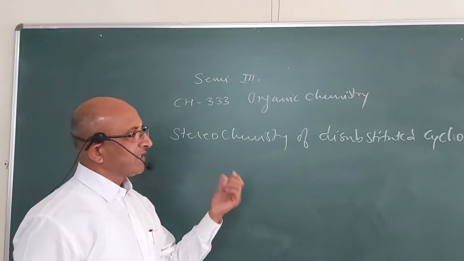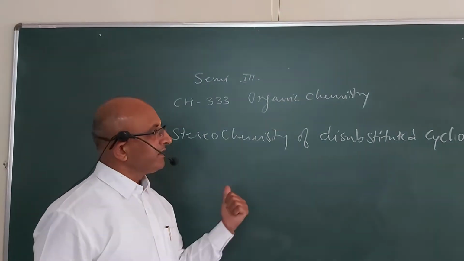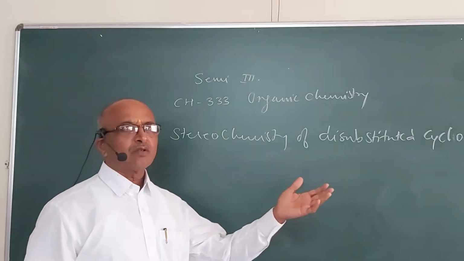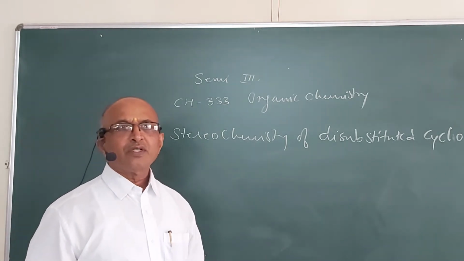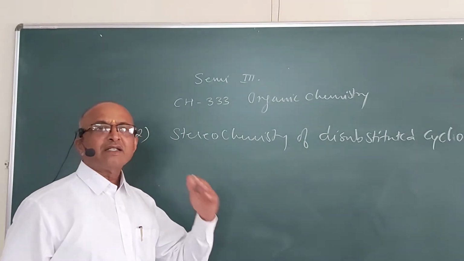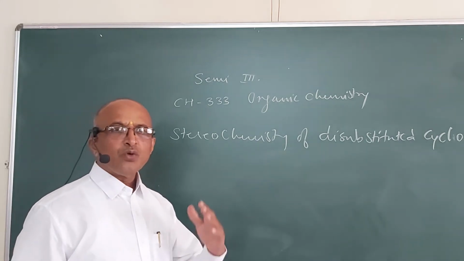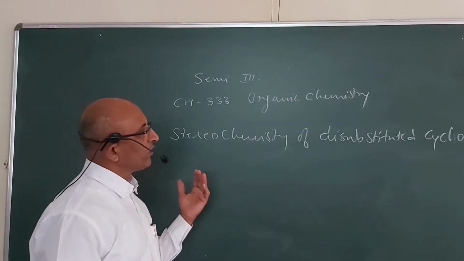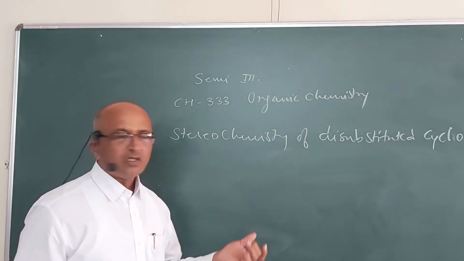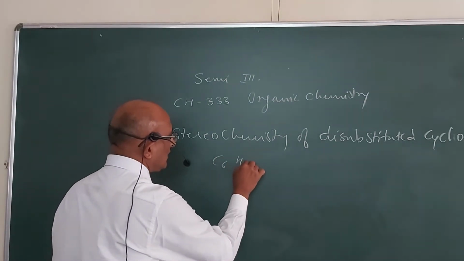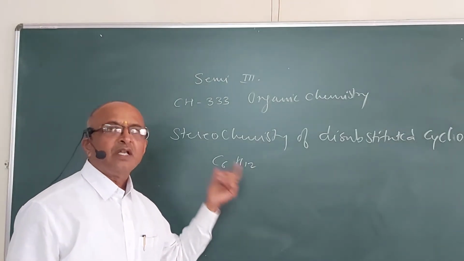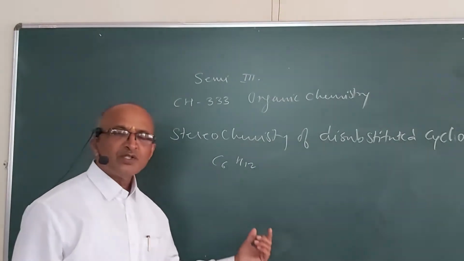And in second year also we studied the stereochemistry. In that, we have studied the stereochemistry of cycloalkanes. Cycloalkanes, like your open chain alkanes, are also showing different types of stereochemistry. So we studied the stereochemistry of cyclohexane. We decided that cyclohexane is the most stable cycloalkane, and so we studied this stereochemistry of cyclohexane. And in that, we studied cyclohexane, C6H12. It contains two types of hydrogens, that is axial hydrogens and equatorial hydrogens. It gives two different types of conformation, that is the chair conformation and boat conformation.